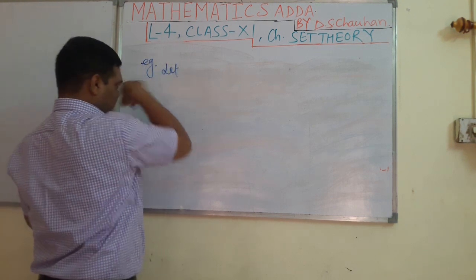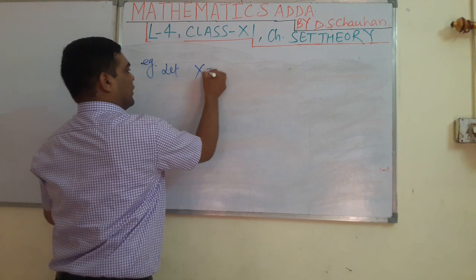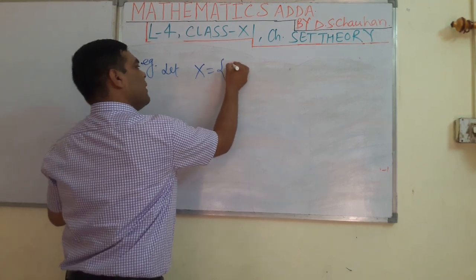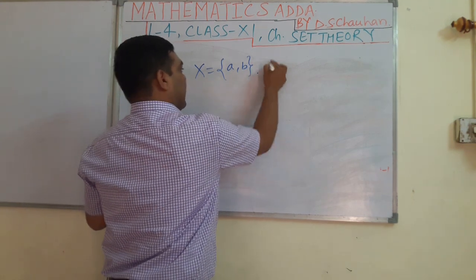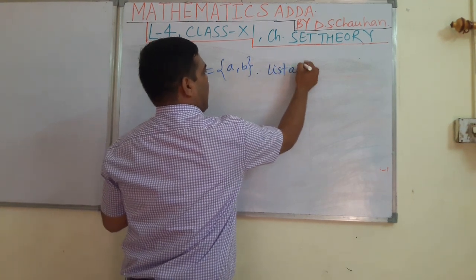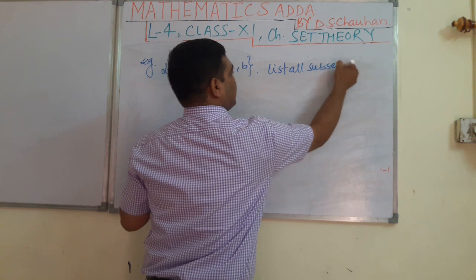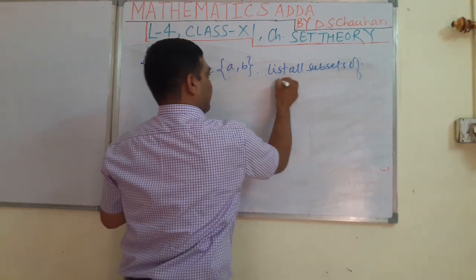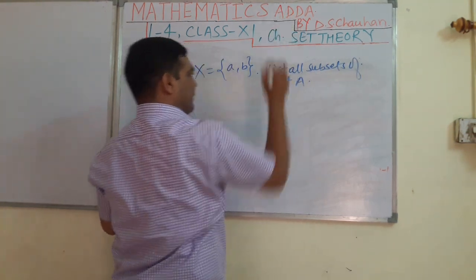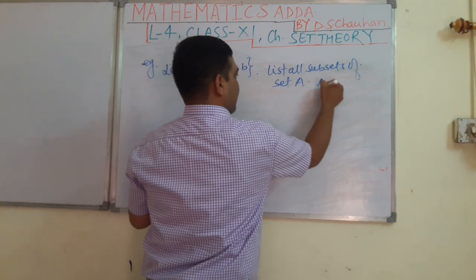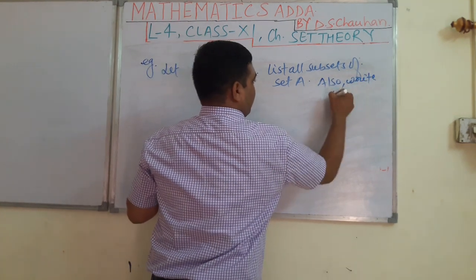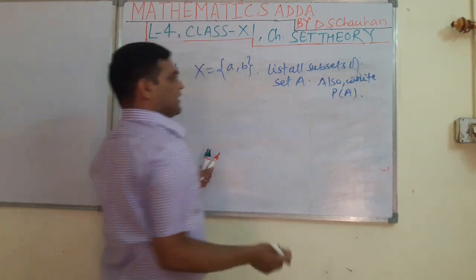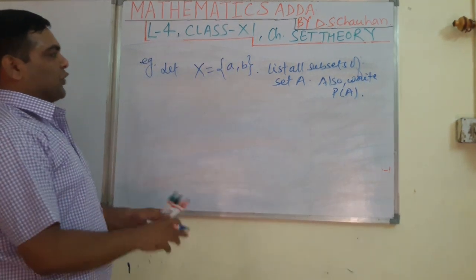Let a set X whose elements are A, B. List all subsets of set X. Also write P(X). This is the question in front of you students.